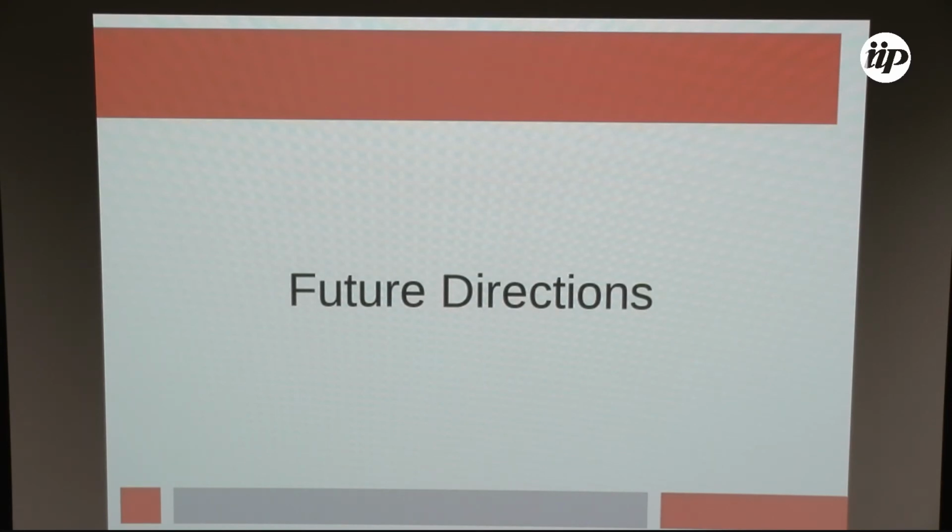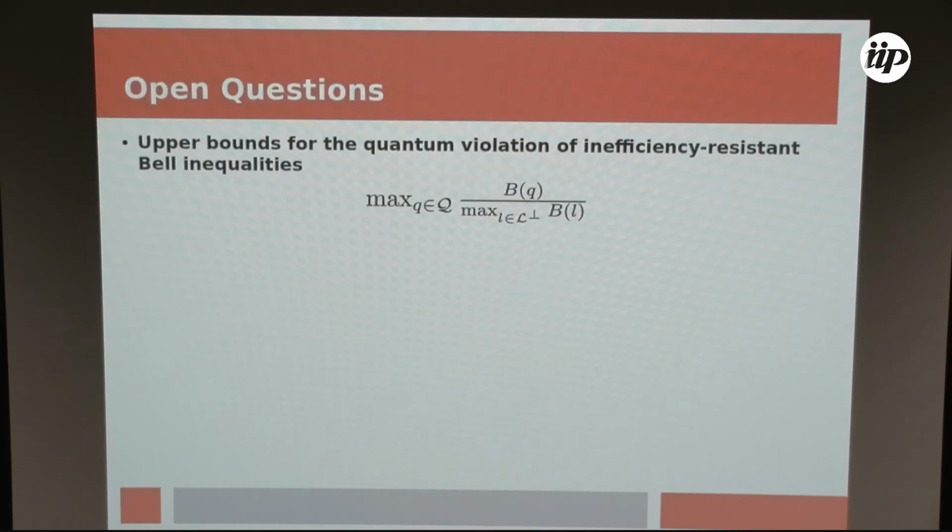Okay, let me finish with some future directions and open questions. This is the one that I like the most. So remember I told you that people have studied upper bounds on the maximal quantum violation that you can achieve on normalized Bell inequalities. We asked the same question for this new family of Bell inequalities, which we call inefficiency resistant.